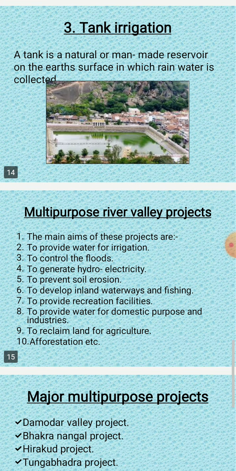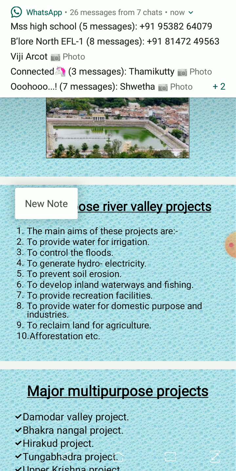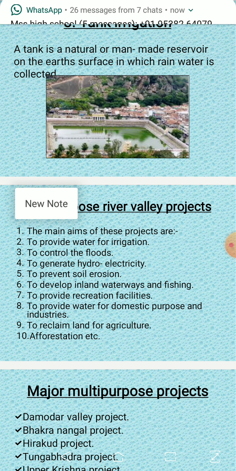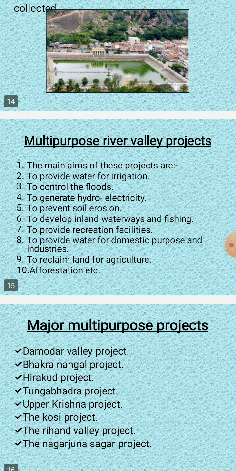Now let us come to our state Karnataka. Tungabhadra project is the joint venture of the governments of Karnataka and Andhra Pradesh. Actually, Tungabhadra river rises in Andhra Pradesh and flows through Karnataka. So it belongs to both states. A dam is constructed across the river Tungabhadra at Mallapuram near Hospet in Bellary district.